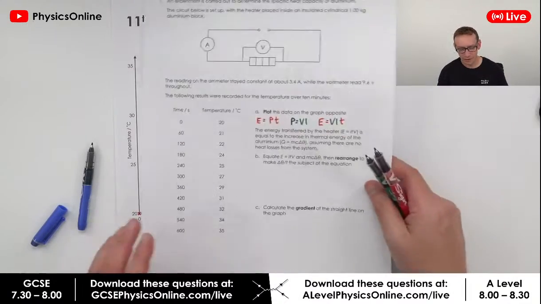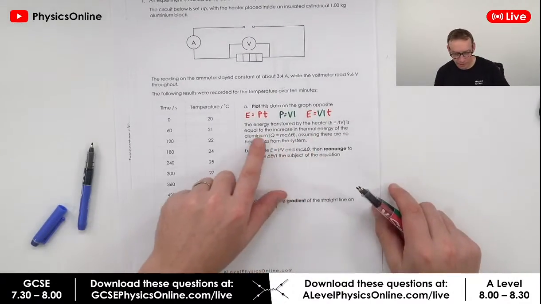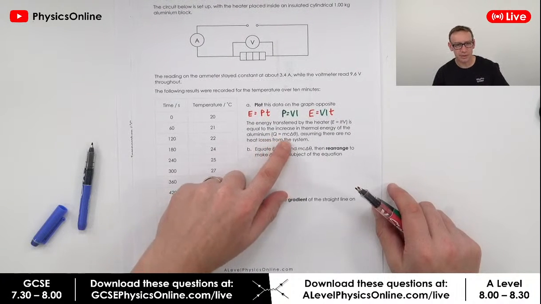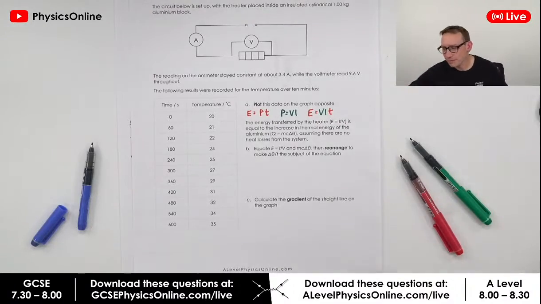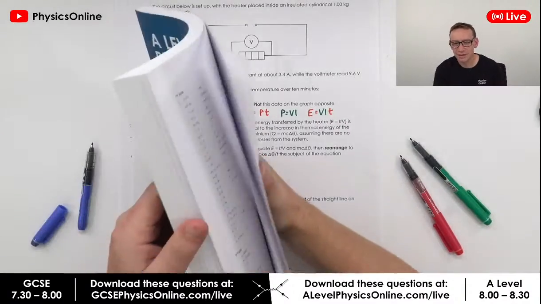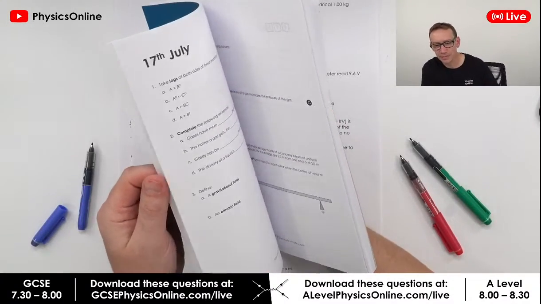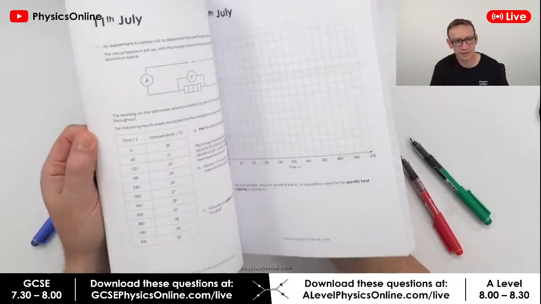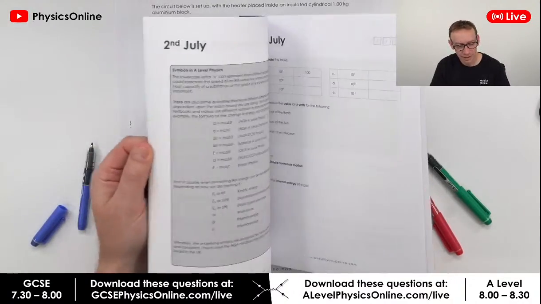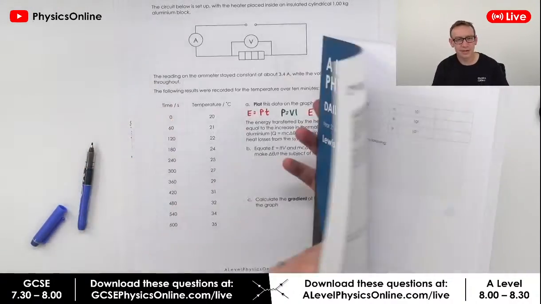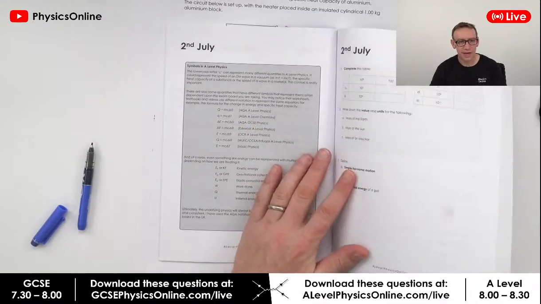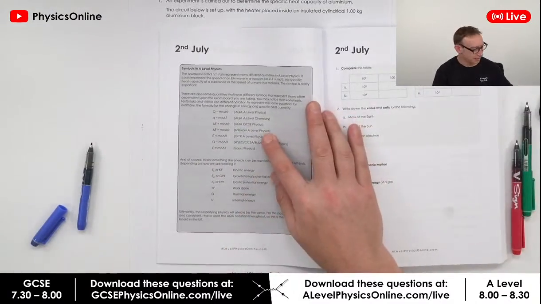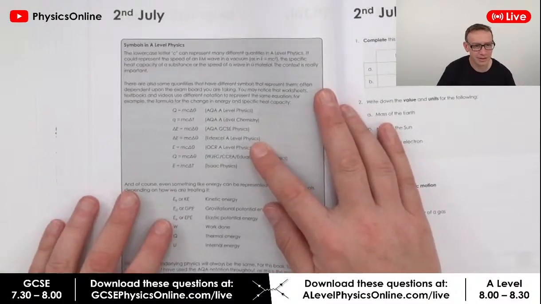Okay, that's equal to the increase in thermal energy of the aluminium. So Q equals mc delta theta. I know it's a bit weird, but this isn't just for paper 3. This is about specific heat capacity as well. I did something in this book here. So this is book 4, and I looked at all of the exam boards and the way that they represent this equation for specific heat capacity.